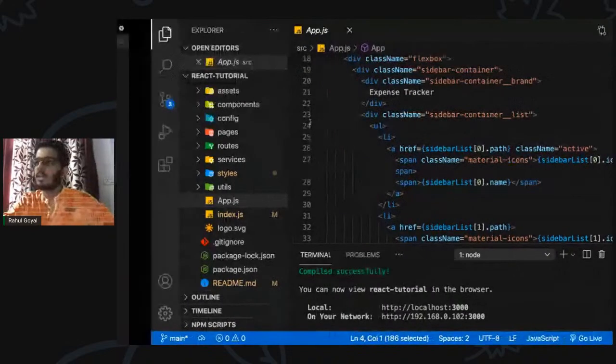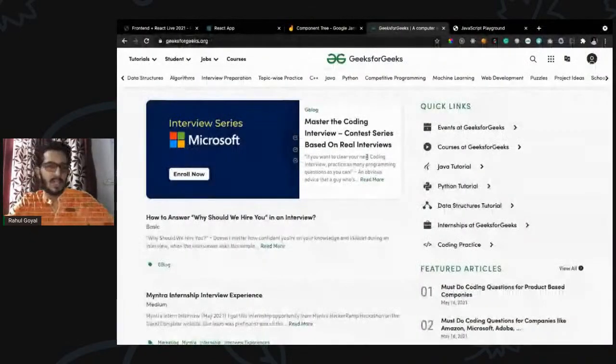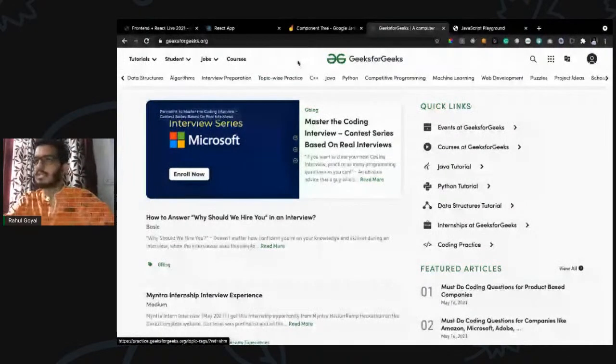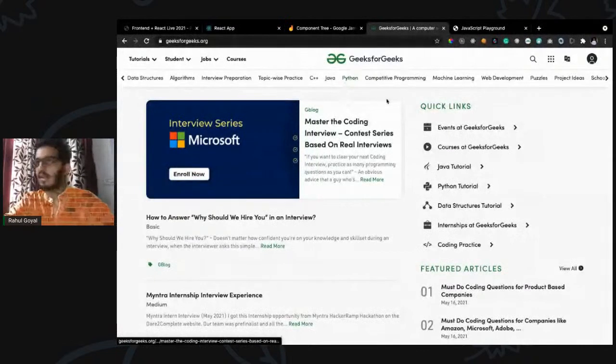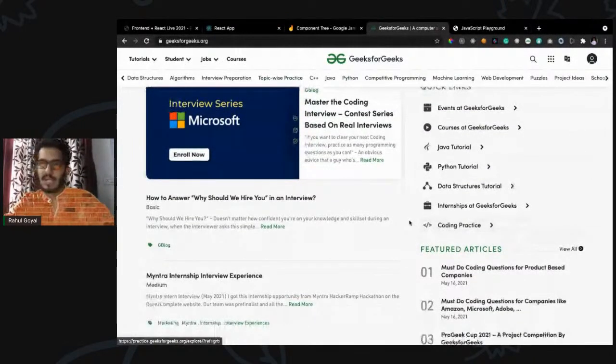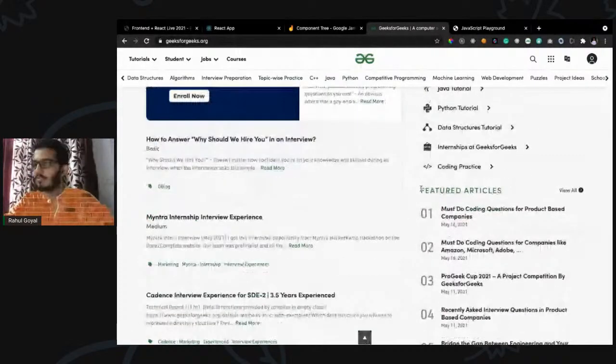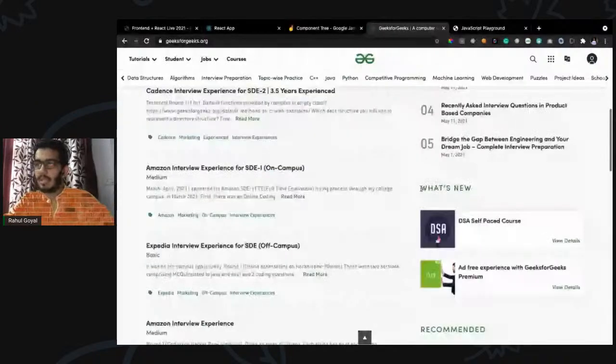So let's consider one thing. Let's say we have this UI. Okay. If you are going to think in a React way, what does it mean? This is a header. It contains a subheader. We have this featured section. We have this quick link section. We have these article cards, and we have this featured articles section, what's new, recommended, and the footer. And this pagination also.